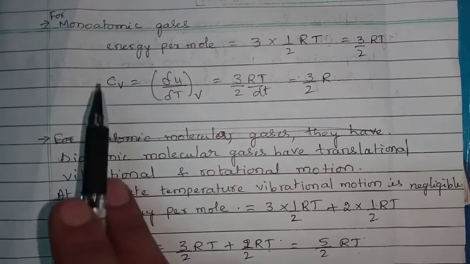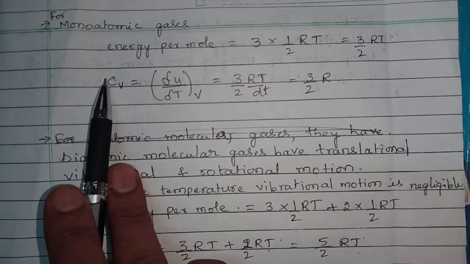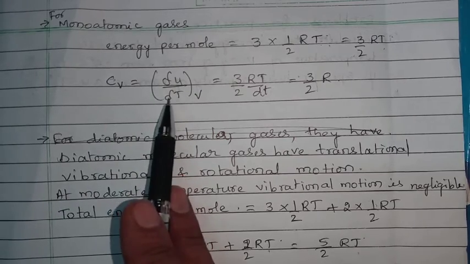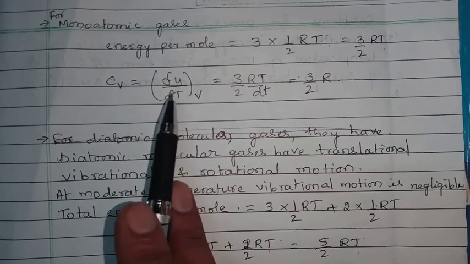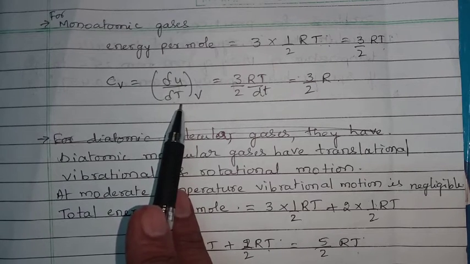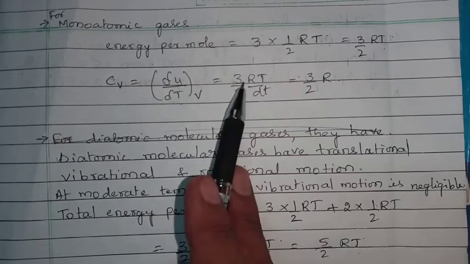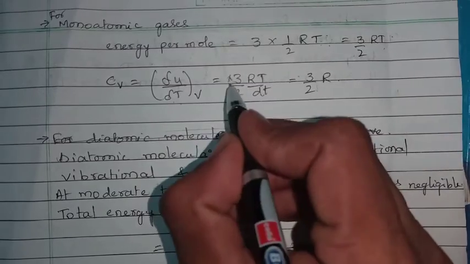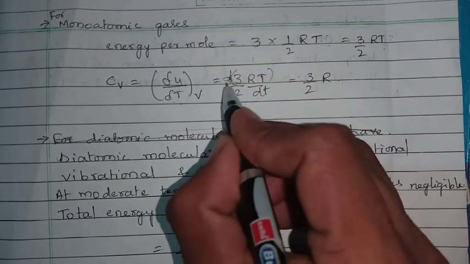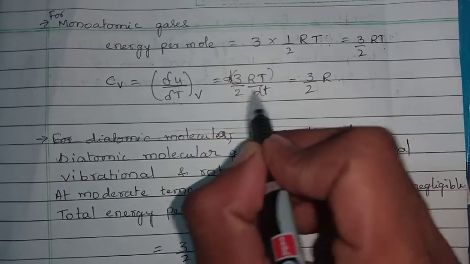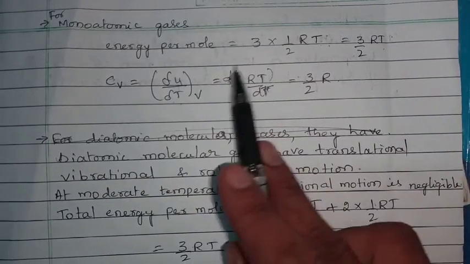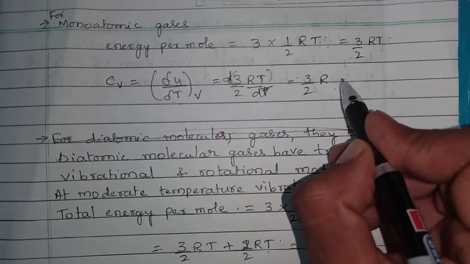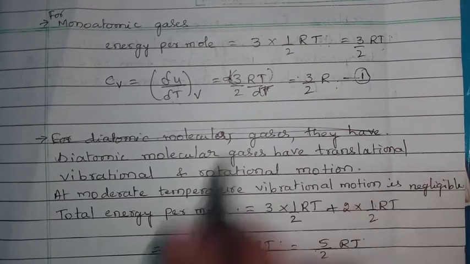But we know that Cv, the molar heat capacity at constant volume, is equal to the rate of change of internal energy with respect to temperature. So in place of U we are taking 3 by 2 RT. Actually I have to write d, meaning we have to differentiate this value with respect to dT. So on differentiation we are getting 3 by 2 R. So Cv value for monoatomic gases is 3 by 2 R.